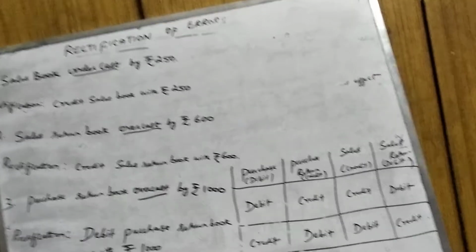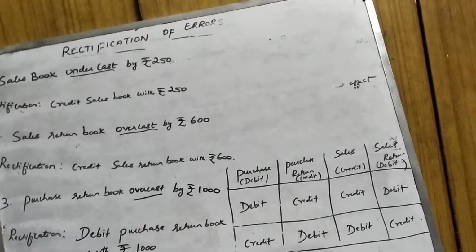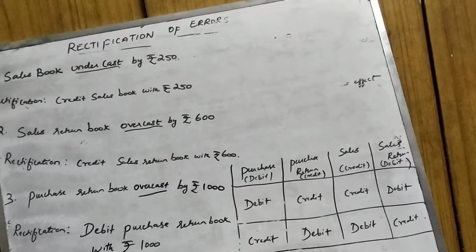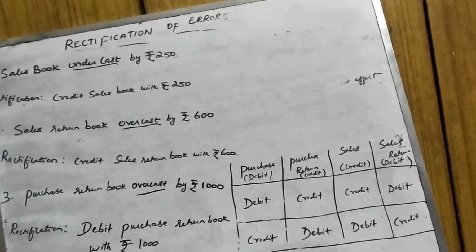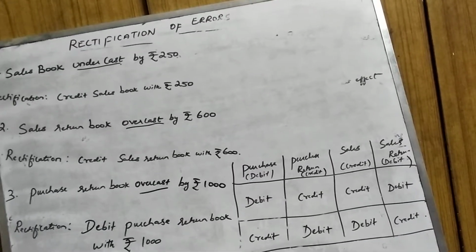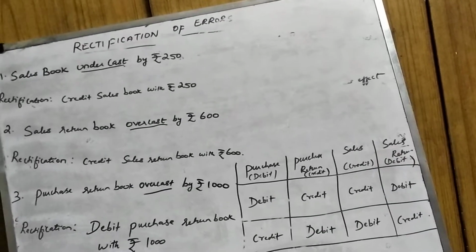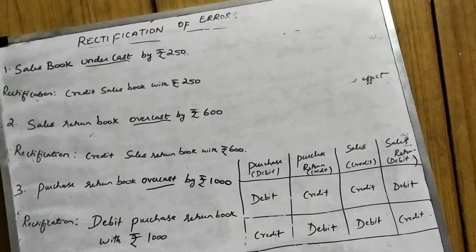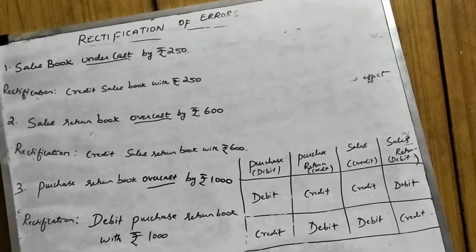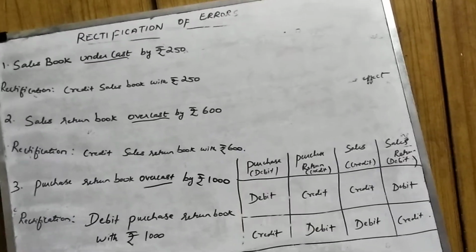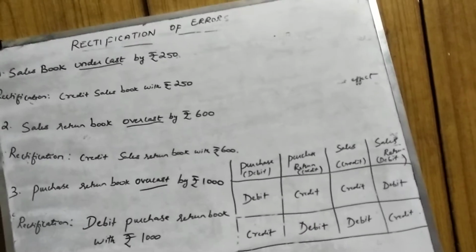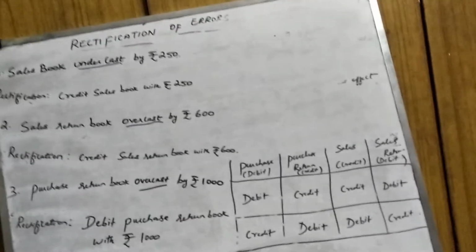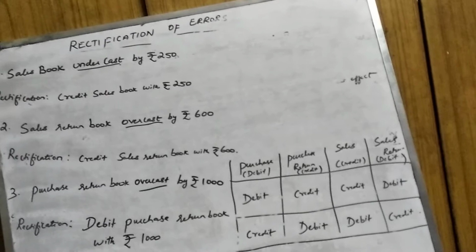Is that clear? In case they mention after the preparation of trial balance, then you will come across the word suspense account. You already know that as a temporary solution, you would have put the difference under suspense account.